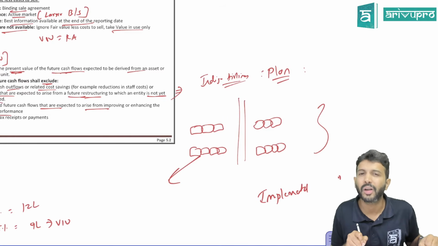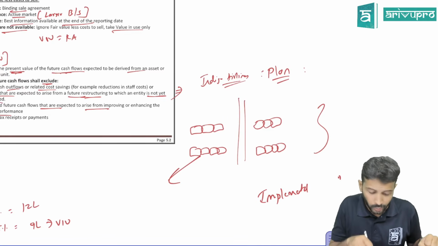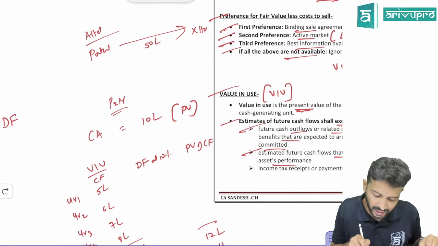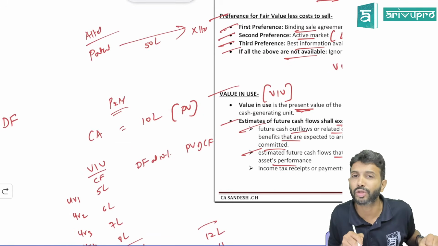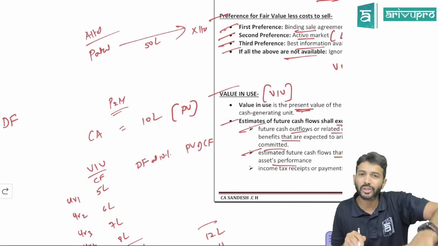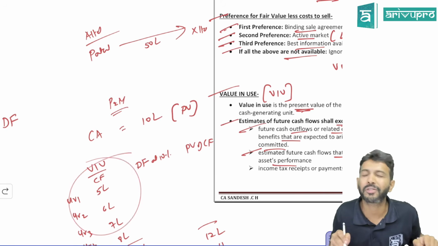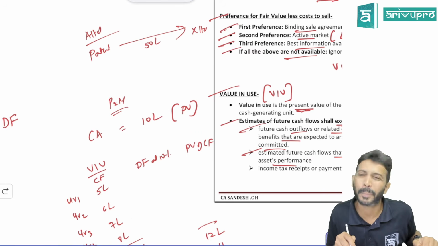That will be wrong. Why? Does the carrying amount include those benefits or those costs? No. The carrying amount is as on the present condition. Yes or no? That means the cash flow that you get from that asset also should be related to the present condition.